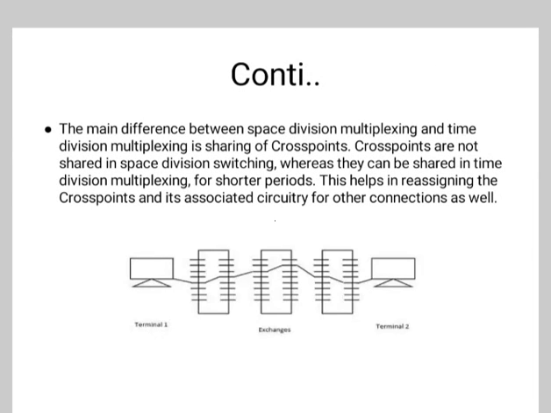The main difference between space division switching and time division switching is the sharing of crosspoints. The crosspoints are not shared in space division switching, whereas they can be shared in time division switching for shorter periods. This helps in reassigning the crosspoints and their associated circuitry for other connections as well. So the below diagram consists of terminal 1, terminal 2, and in between them there are exchanges.